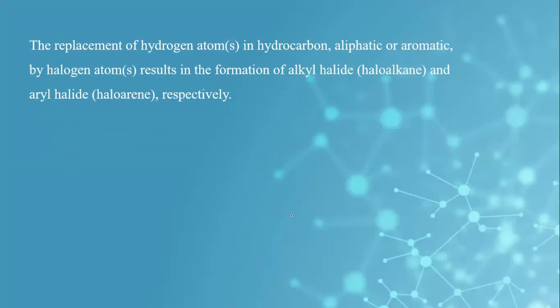First of all, let us understand what haloalkanes and haloarenes are. Alkanes are carbon with all bonds connected with hydrogen atoms. This is a molecule of methane. In haloalkane, one or maybe more hydrogens are replaced by halogen atoms like fluorine, chlorine, bromine, or iodine.